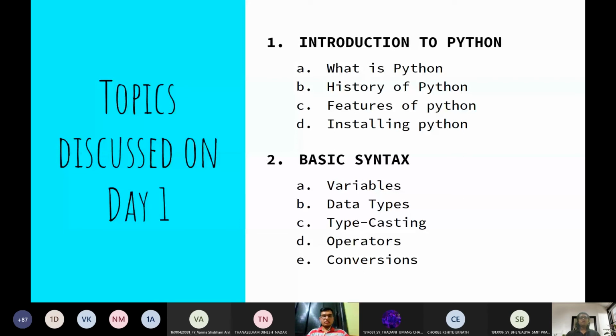We won't be doing live coding, but we have codes written, so we will be running them and we will be explaining them. And while teaching, we will be doing some changes and we will explain it to you. So these sessions are not for you to code with us, but you can understand the real crux behind the Python programming and various data structures, and then you can practice on HackerRank or any other platform. And we will also be providing all the codes and resources on the drive.